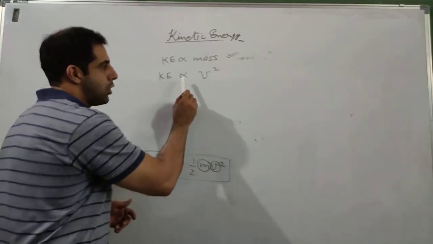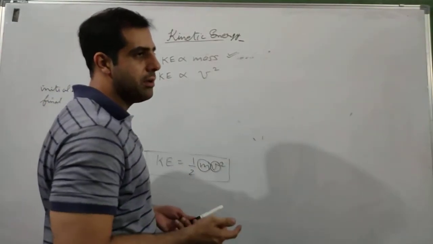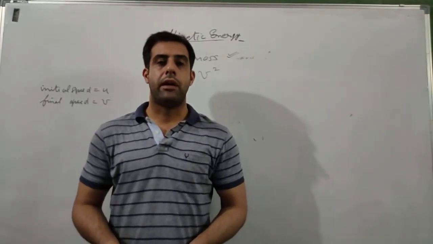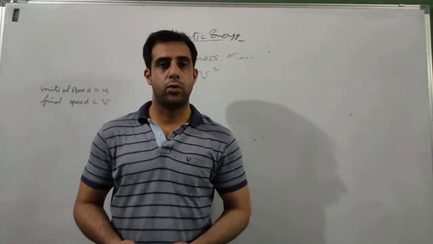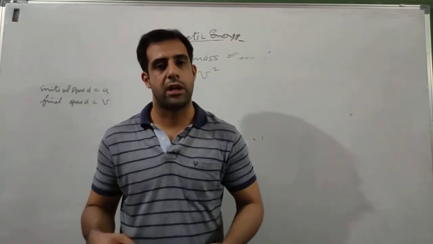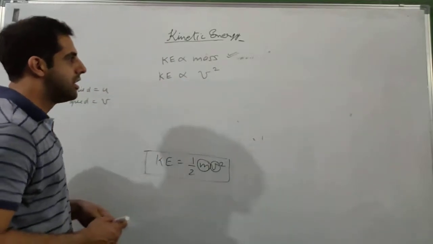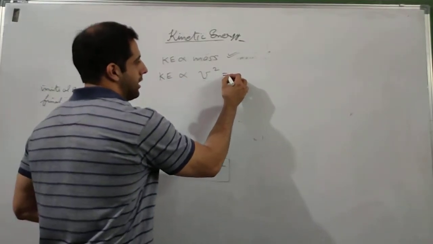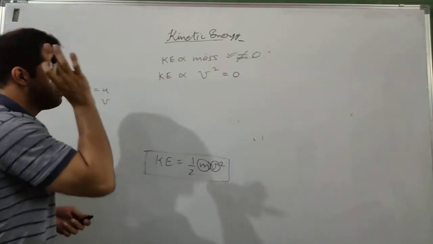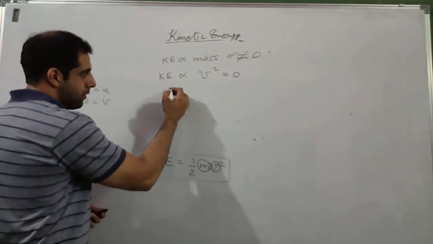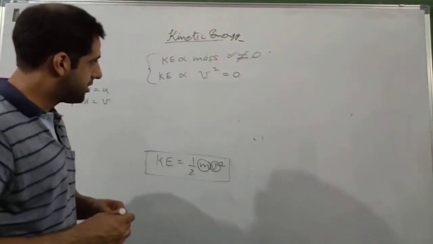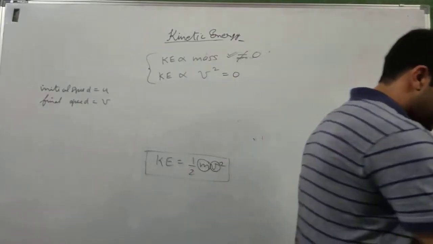Kinetic energy is also proportional to v square. Can velocity be equal to zero? Of course it can be equal to zero. I am standing right now, my velocity is zero. Which energy do I have? I can have any energy, but I do not have kinetic energy because I am not moving. So that means velocity can be equal to zero. Mass cannot be equal to zero for any physical particle. So these two are important. Remember these points, note them down somewhere.